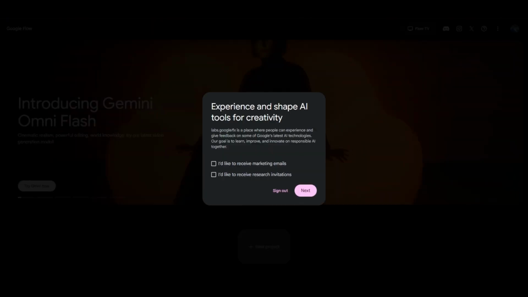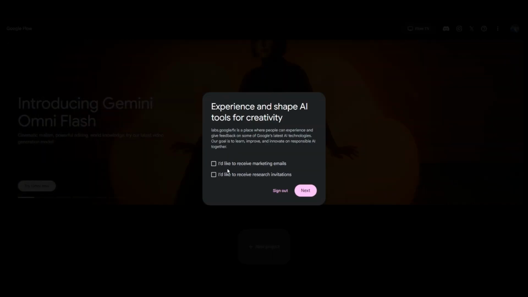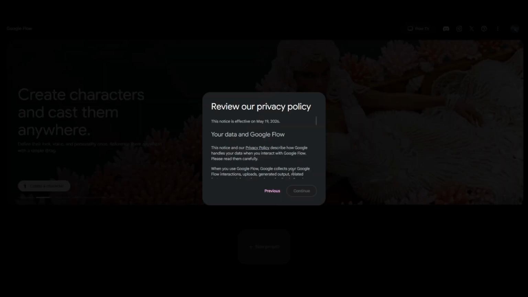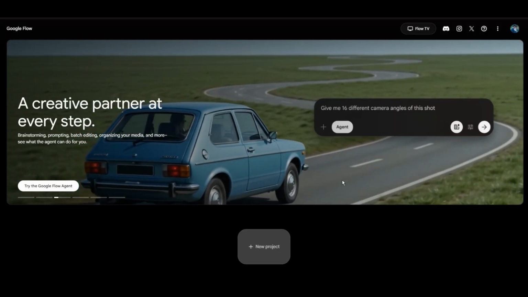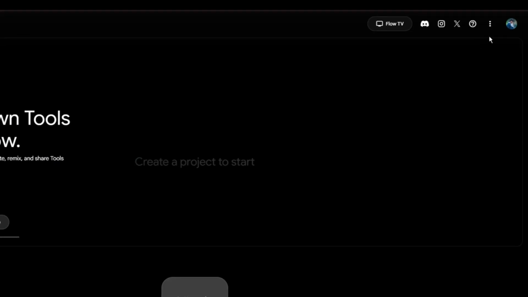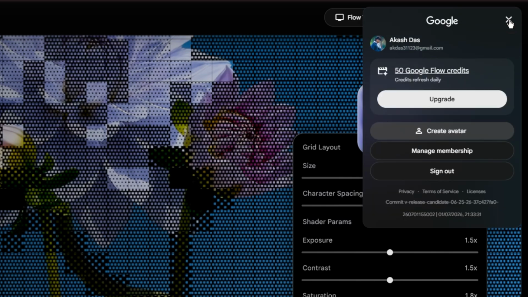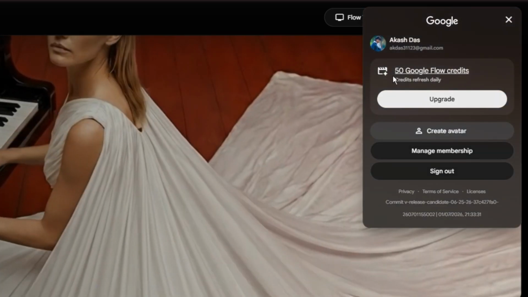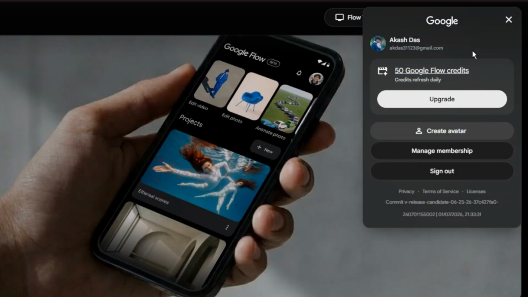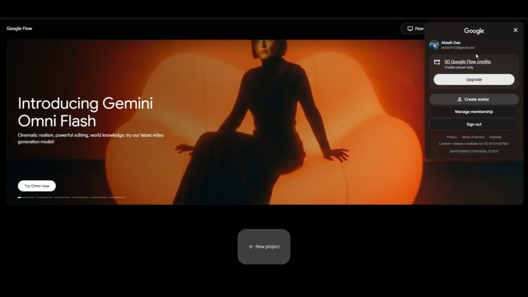You simply have to click on that, and upon clicking, you will be directly signed into the Google Flow interface. Meanwhile, if any dialog box appears on your screen asking for certain permissions, you should allow them without any fear. After giving permission, click Next and then click Continue. Just by doing this, you have now completely entered the Flow dashboard. Now, all of you look at the top right corner of the screen, meaning the upper right side. There, you will see your profile icon. When you click on that profile icon, you will see that you get 50 Google Flow credits absolutely free for daily use. You will get these credits every single day, and by using them, you can daily generate great videos through Google Omni in a very easy way.